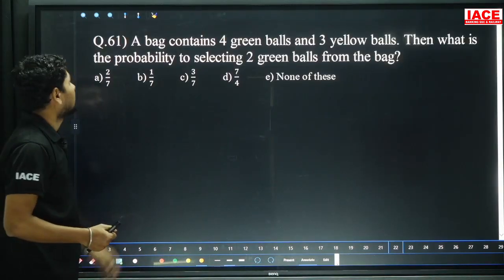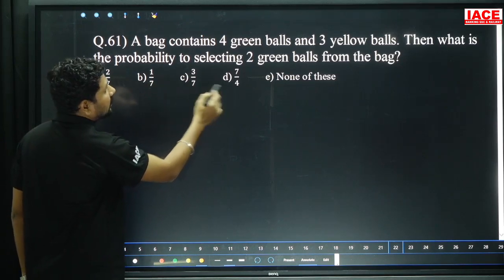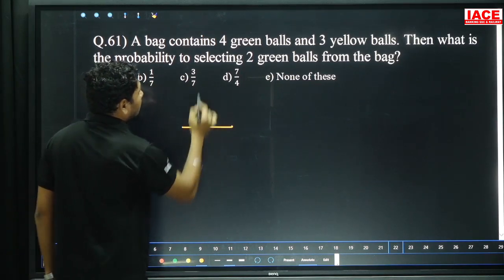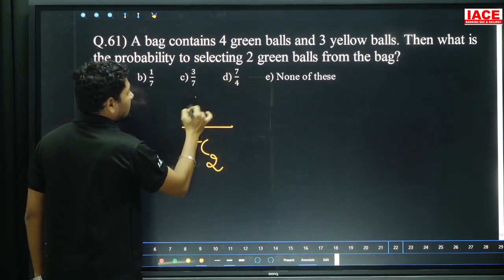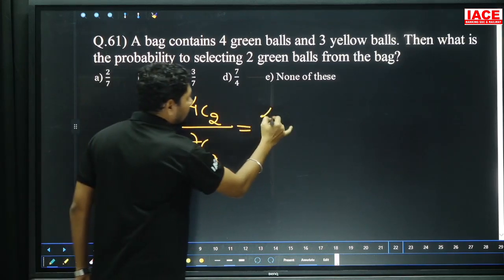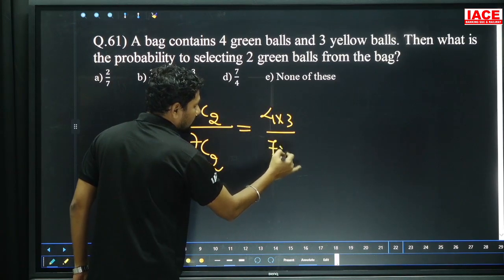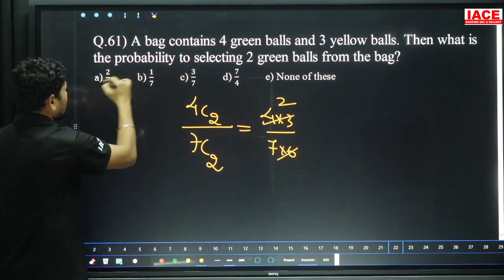Next, question 61. A bag contains 4 green balls and 3 yellow balls. What is the probability of selecting 2 green balls from the bag? The bag contains 7 balls in total. Out of 7 balls, you have to pick 2 balls, and the 2 balls belong to the green balls. Green balls number 4, and out of that you have to select 2. 4C2 by 7C2. We can write 4 into 3 by 7 into 6. 6 is how many times? 2 times. 4 threes are 12. 12 by 7 is our answer. Option A.